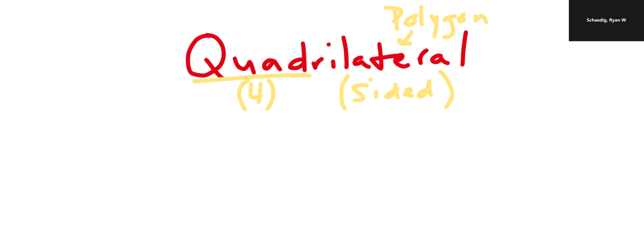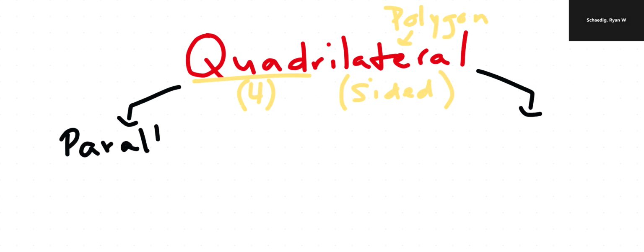What's really cool about it is all of this kind of has categories. So you have a polygon, and then one kind of polygon is a quadrilateral. It's a four-sided polygon. And then quadrilaterals themselves actually break into two categories from there. So your first category is known as a parallelogram.